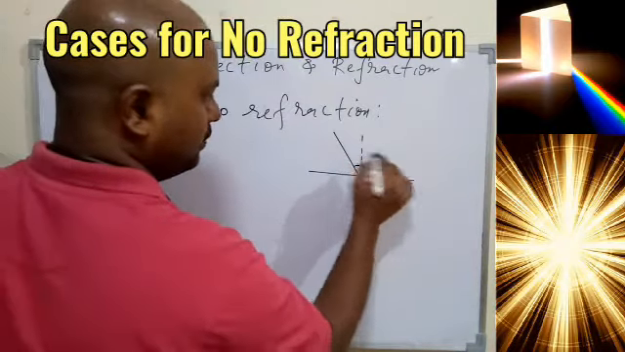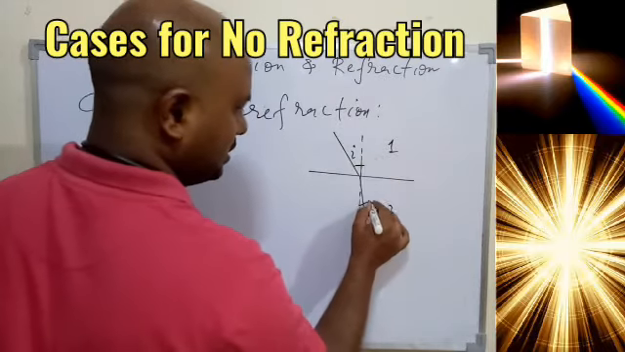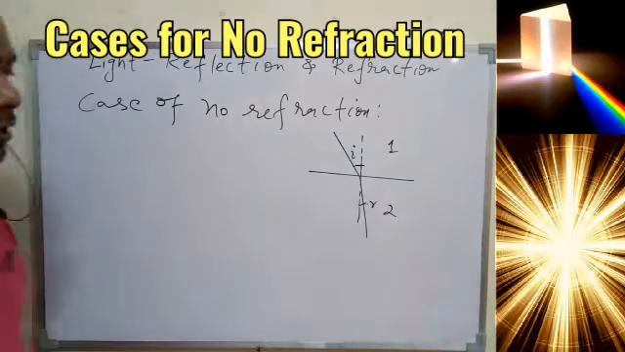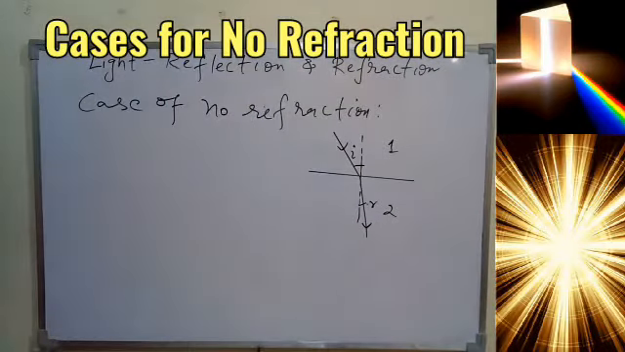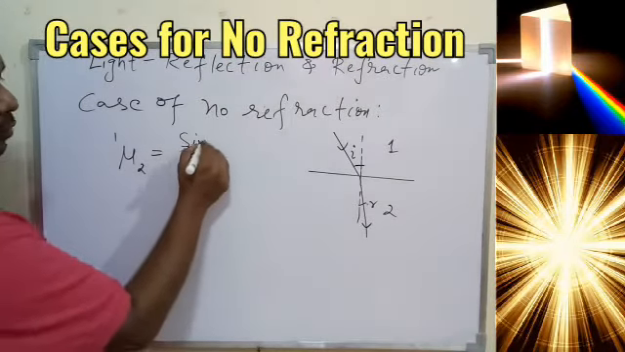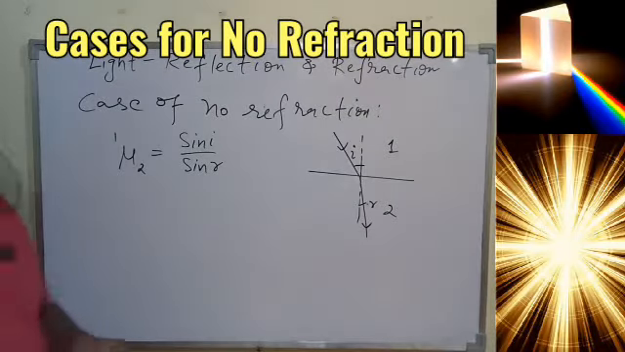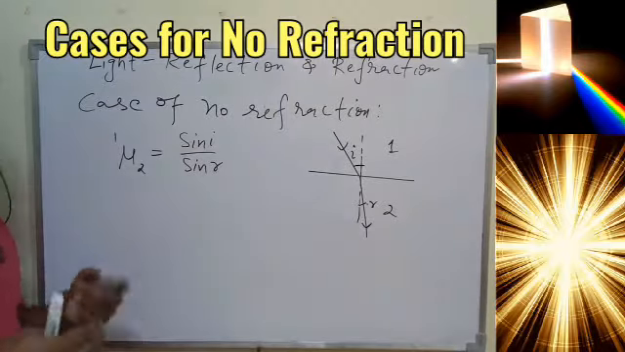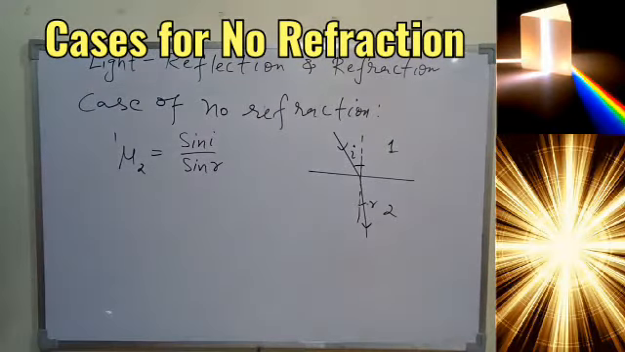But the concept is, let this be medium 1 to medium 2, and this is I and this is R. Okay, so the light is traveling from 1 to 2. So we know the refractive index of 2 with respect to 1 will be sin I upon sin R. So let's find out if in all the cases the refraction will take place if the light will travel from medium 1 to medium 2. And for this again we have a very simple derivation.